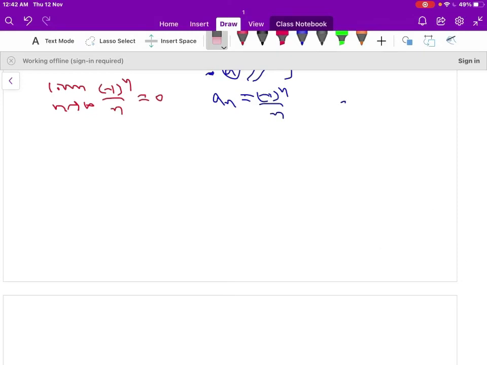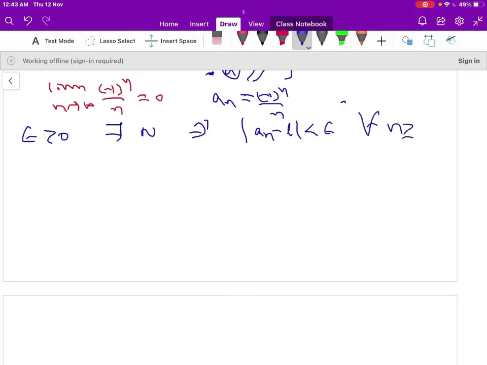So you know the definition: for any epsilon positive, there exists N such that modulus of aₙ minus L is less than epsilon for all n greater than or equal to N. Now consider modulus of aₙ minus L, that is equal to modulus of minus 1 to the power of n by n.